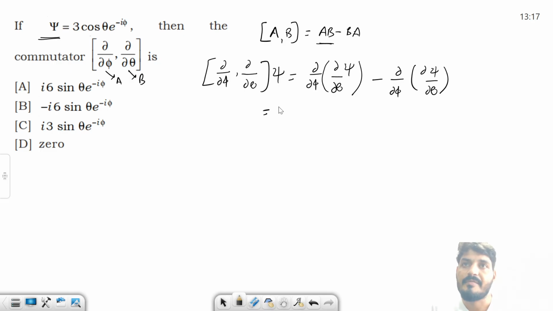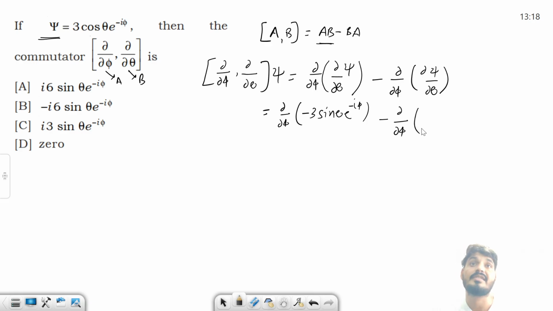Now you see del over del phi as it is. What is del over del theta on this function? This is nothing but minus sin theta. This is minus 3 sin theta e to the power minus iota phi, minus del over del phi as it is. Now del over del, sorry, it's a mistake, this is theta and this is phi. Okay.